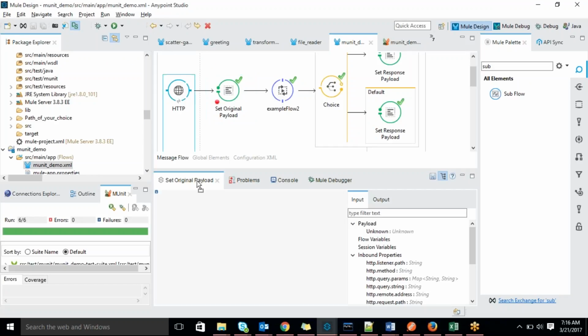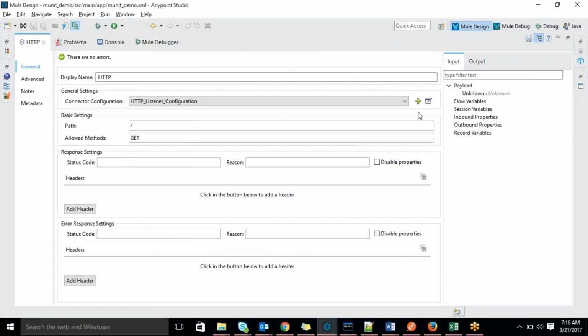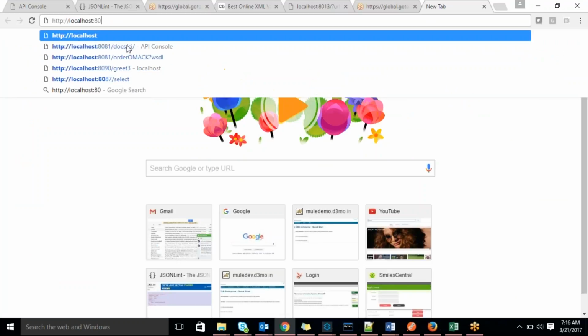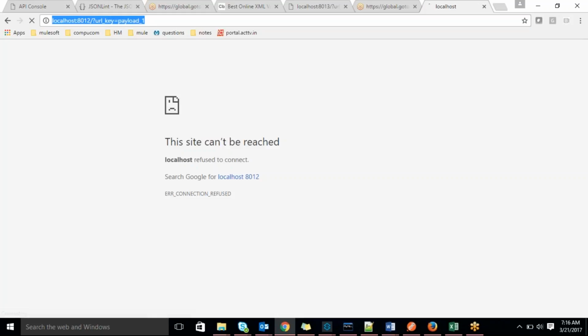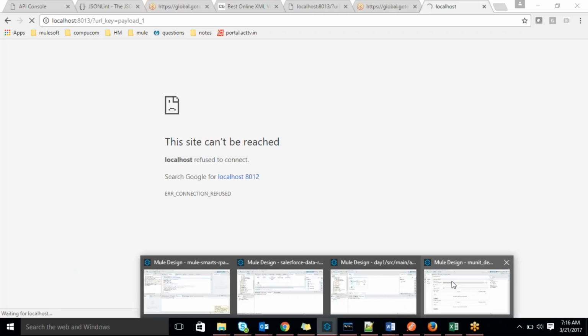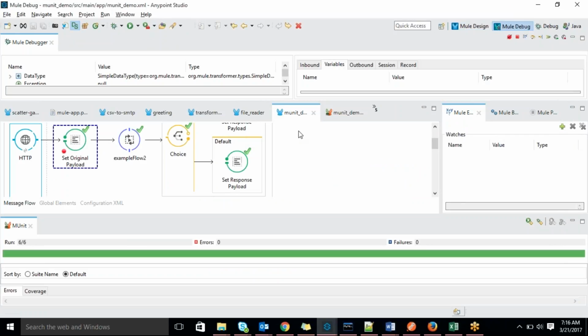I just hit the request, so then it will jump to our flow. Okay, so now the condition breakpoint got triggered.